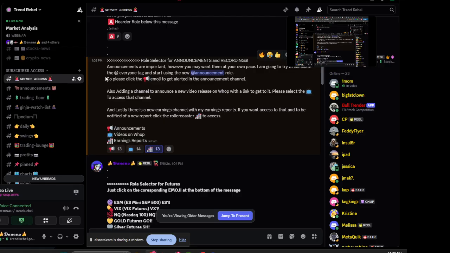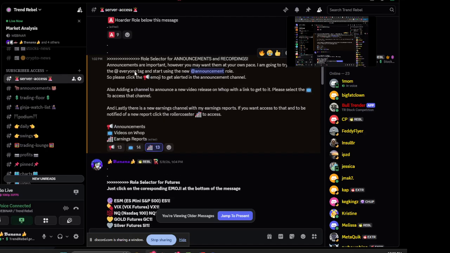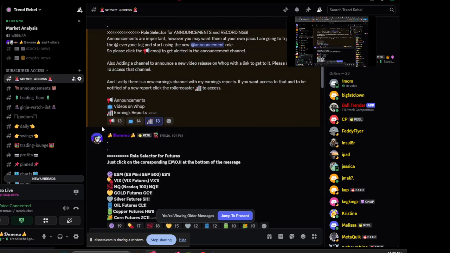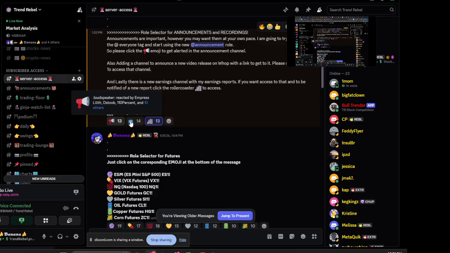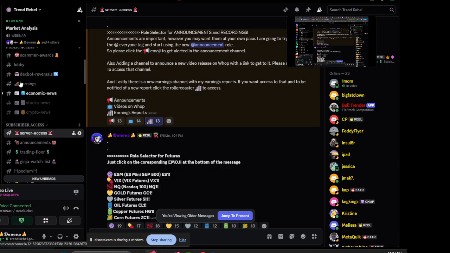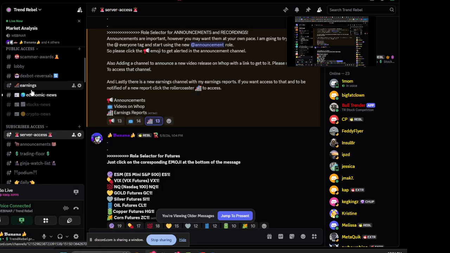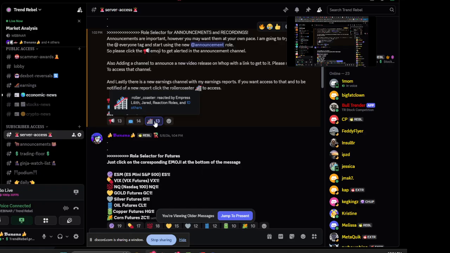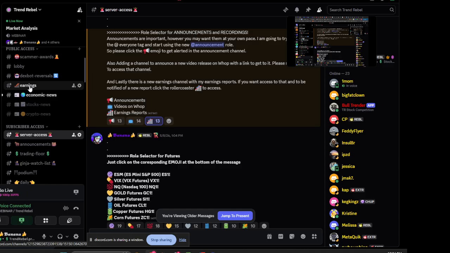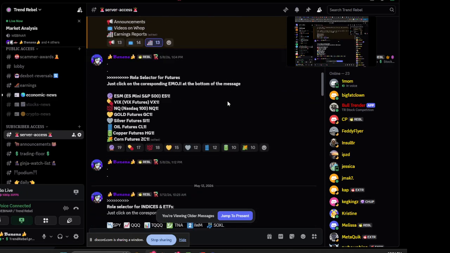So instead, think about what you do want. Now, when you sign up with WAP, the first thing it gives you is the announcement role, and it gives you the videos role by default. But in case you want to get rid of those, you can unclick them here. You can click and unclick, and that will take it off. And then you can also, in this area, add the earnings reports channel. That earnings channel I just showed you is not visible to you. You need to actually click this button in order to add that channel. Once you click it, you'll see the earnings channel pop up, and you now have access. And that's how this works.